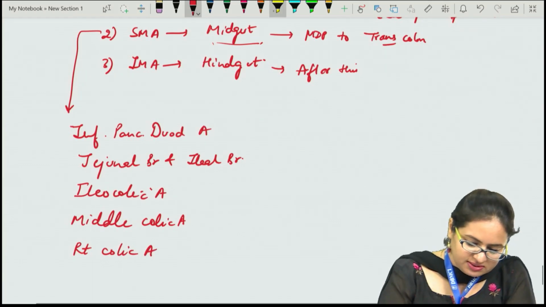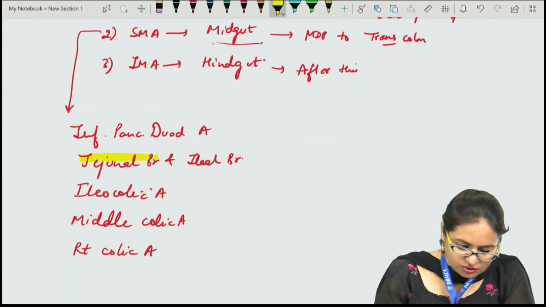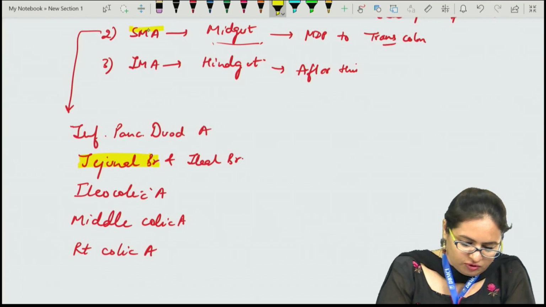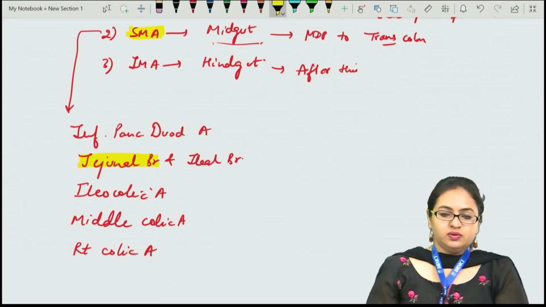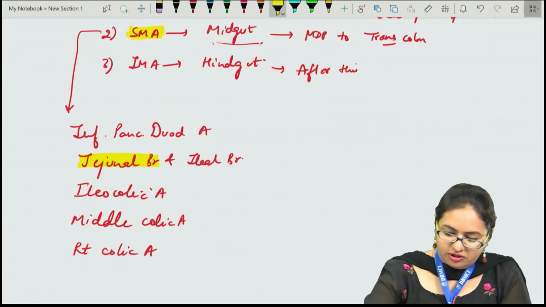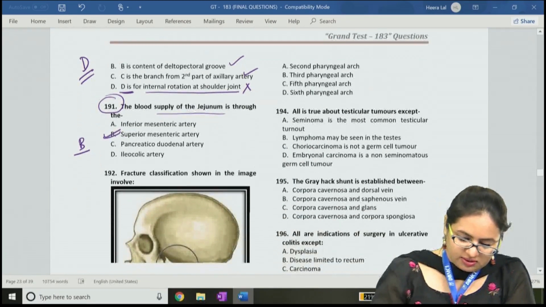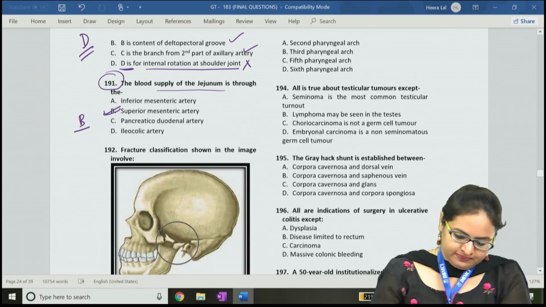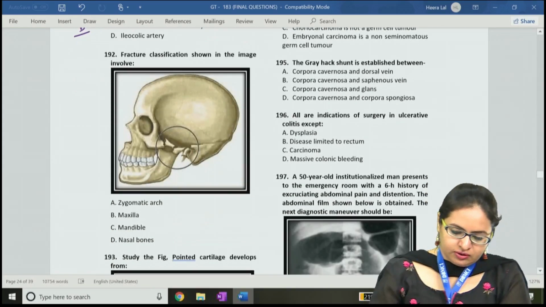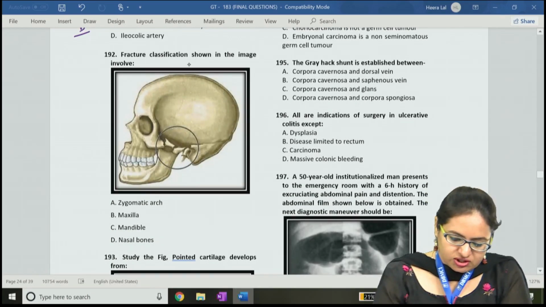So over here we can see the duodenal branches are arising from the superior mesenteric artery, which will be supplying the duodenum. So therefore, if we come back to the question, the blood supply of duodenum is through the superior mesenteric artery. The question number 192, it says that fracture classification.